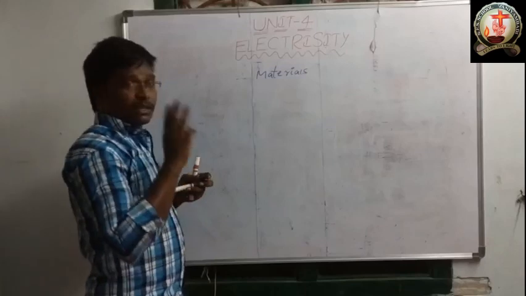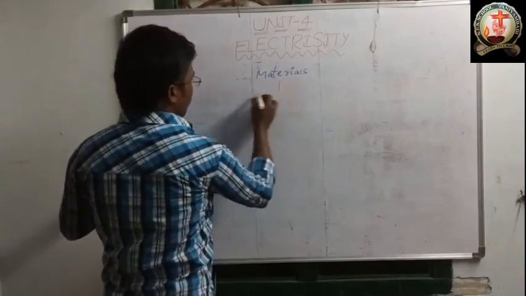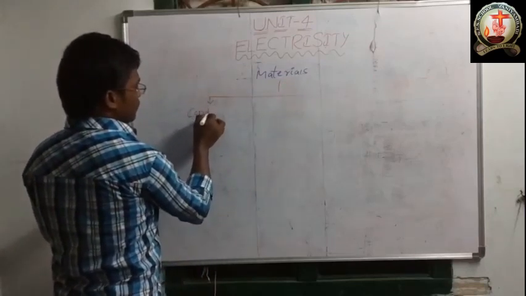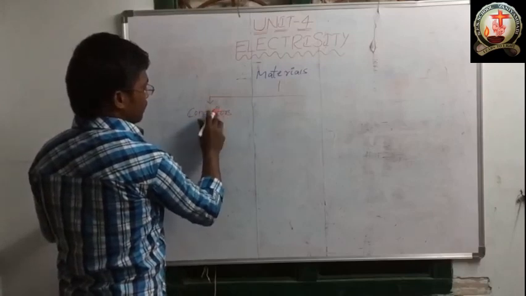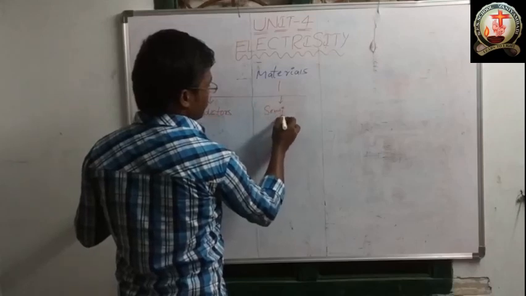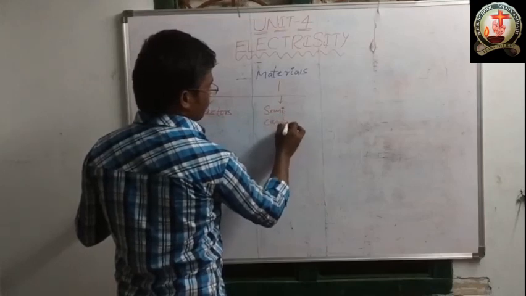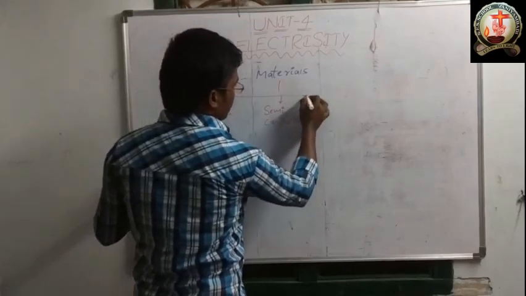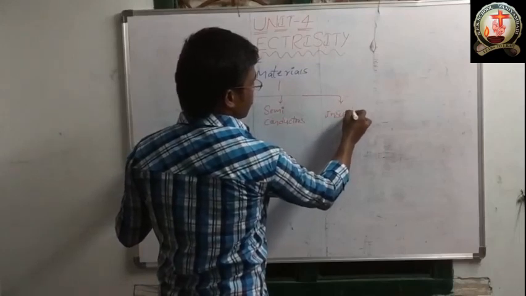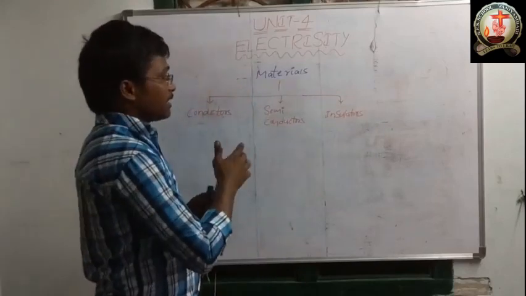Usually materials are of three types. That is conductors, next semiconductors, and the last one insulators.